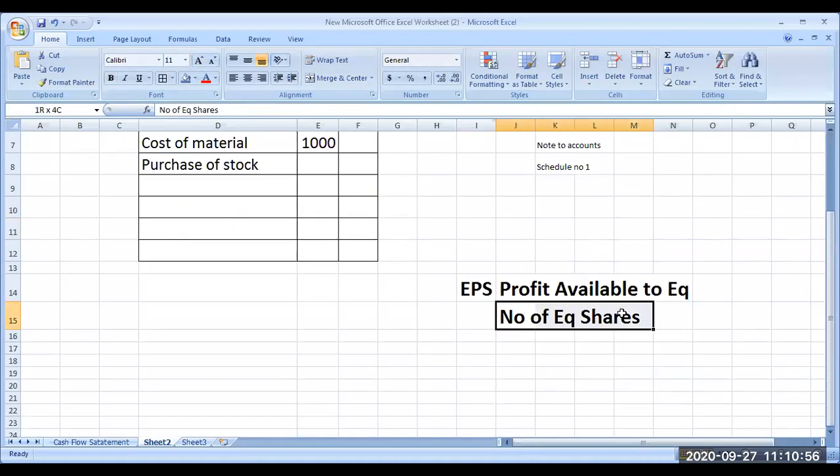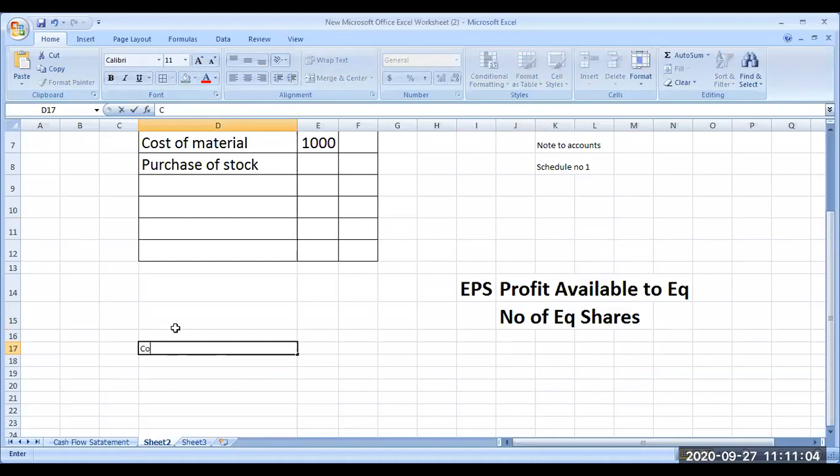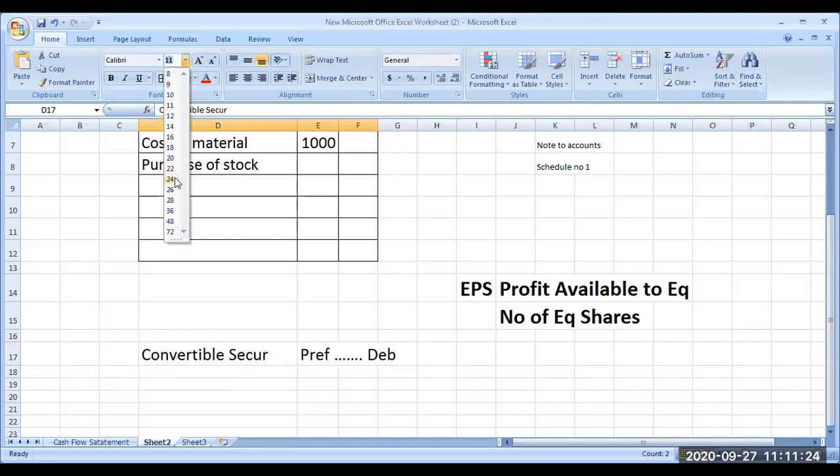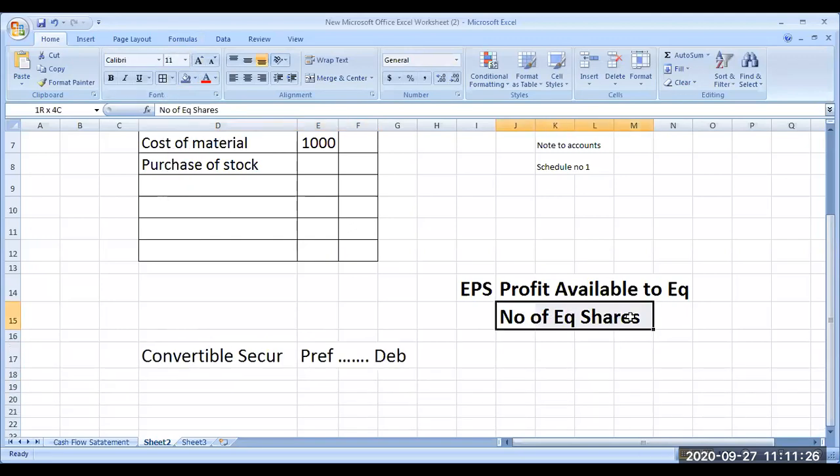Diluted EPS means the number of equity shares in future may increase or decrease because of some rights in securities. There will be convertible securities. What are convertible securities? There may be preference shares or debentures. In future, they may be converted into equity. If they get converted, then immediately the number of shares in the company increases.